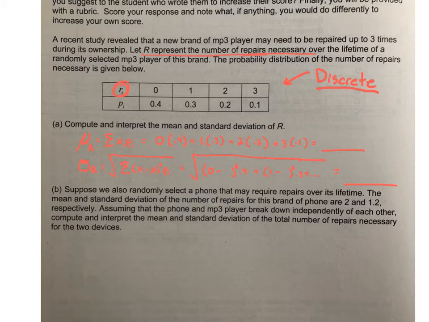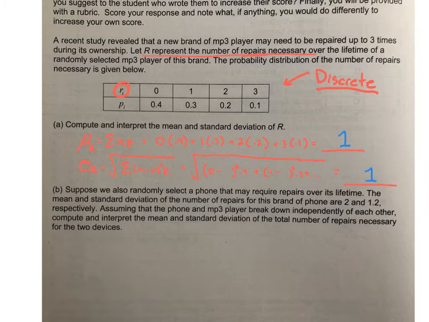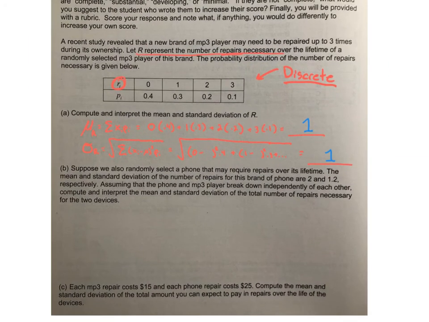All right, now I'm back from Stapplet, and I plugged that in, and I got one, and I plugged that one, and I got one. And there you go. That's what I got. So that is, again, using formulas, right? These are on your formula sheet. You can go find them under the discrete random variable section.